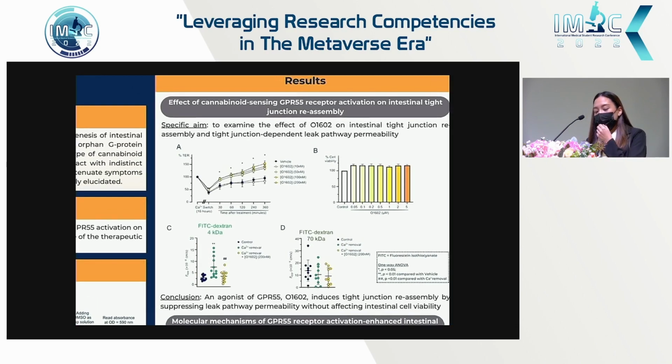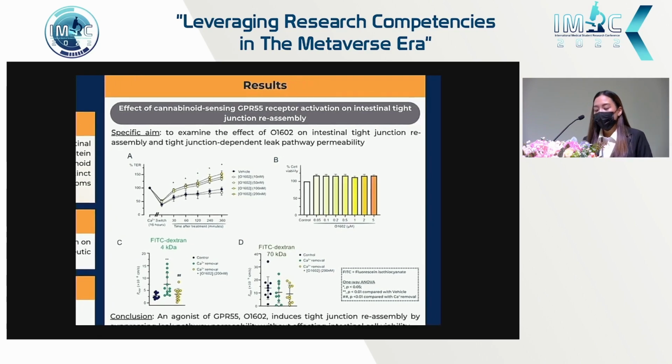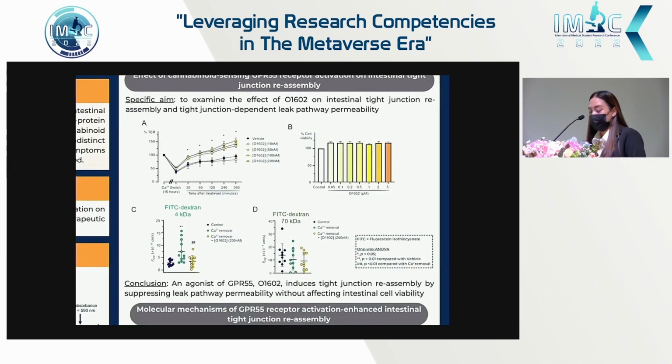Figure A shows that there has been a drop in TER after the calcium switch, and so the treatment with O1602 mimics GPR55 activation and has yielded a significant increase in TER in a time and dose-dependent manner. This means that our treatment is effective because tight junctions would not have reassembled on their own even if we had switched back to normal culture media. Figure B shows the MTT assay, which illustrates that the molecule O1602 has no effects on cell viability, and so it means that GPR55 activation does not have any cytotoxic effects.